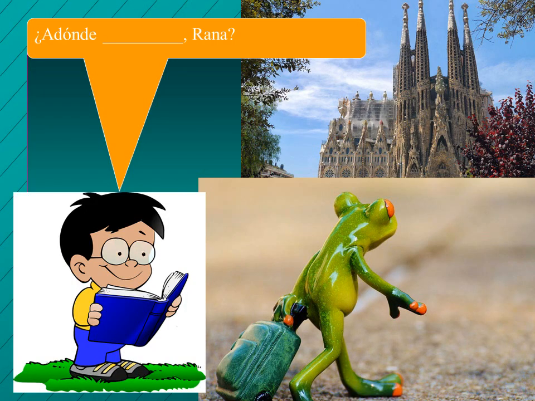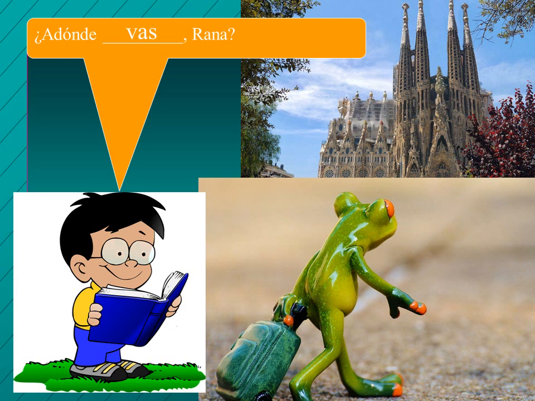Okay, so let's try conjugating the verb ir. So here we got a little boy again. He's talking to the frog. He's saying, "¿Adónde blank, rana?" Rana means frog. So he's asking him where he's going. So how would he say that? Vas. ¿Adónde vas, rana? So where are you going, frog?